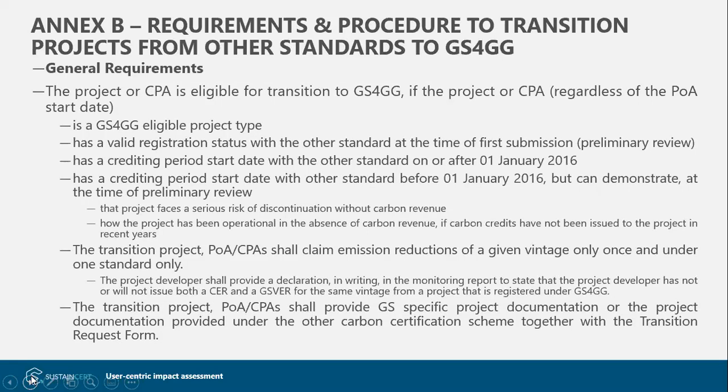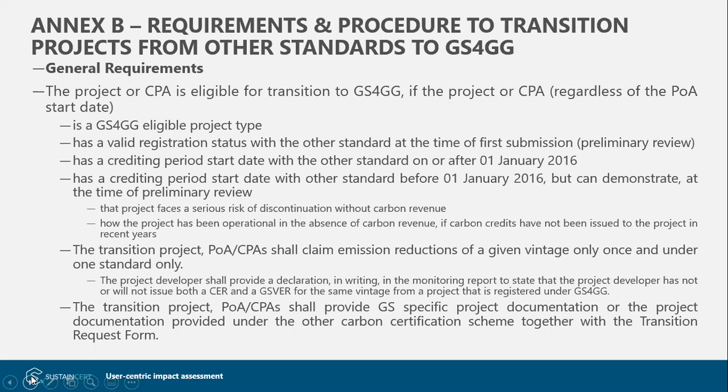Gold Standard has basically updated Annex B to better support high impact projects that are at risk of discontinuation under CDM, and the objective is to streamline the requirements to make the transition for eligible projects much smoother, and to also ensure that if there is already work completed under previous standards, that's not repeated, to bring down the cost and time.